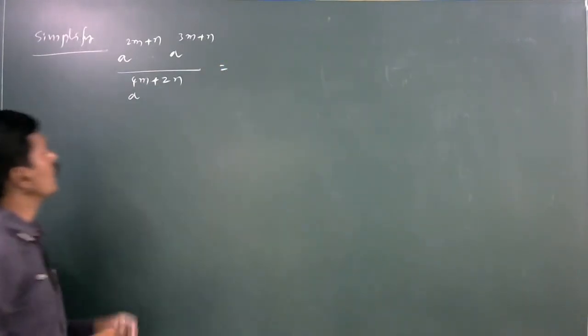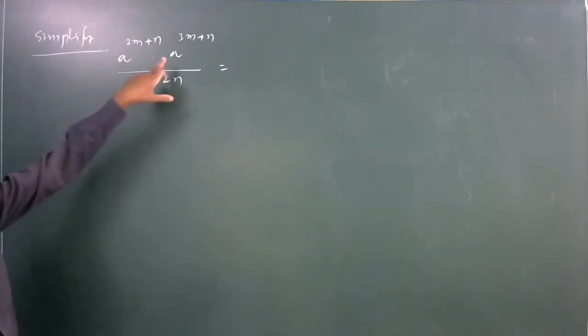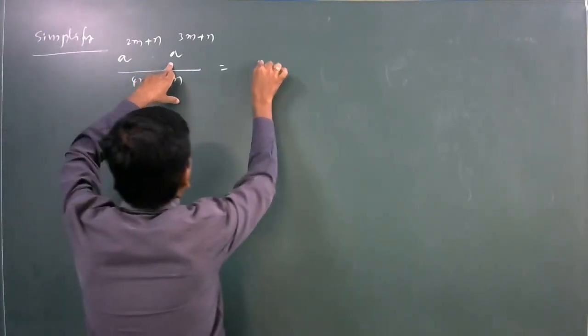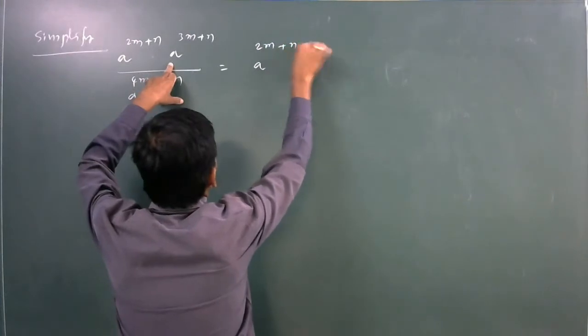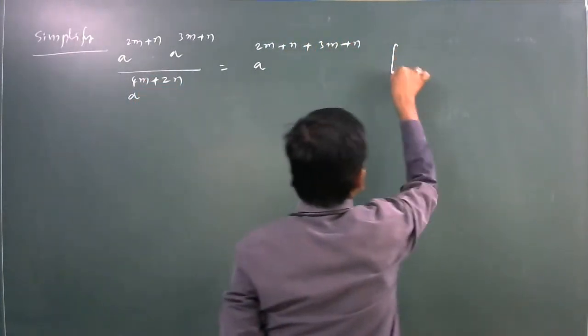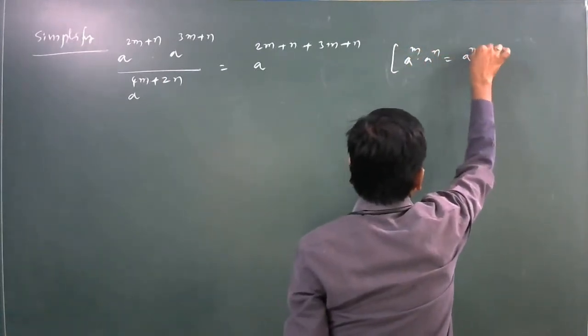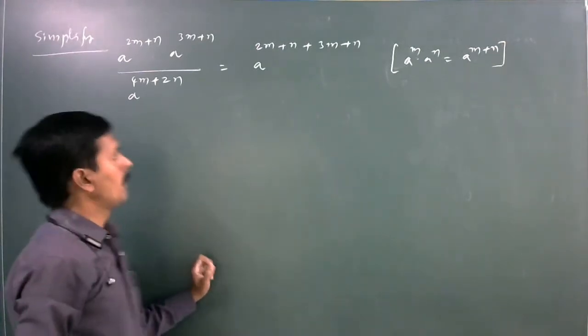First here in the numerator, bases are equal. Here bases are equal means the powers should be added. A to the power of 2m plus n plus 3m plus n. Here applying a power m into a power n, what about a power m into a power n is a to the power of m plus n.